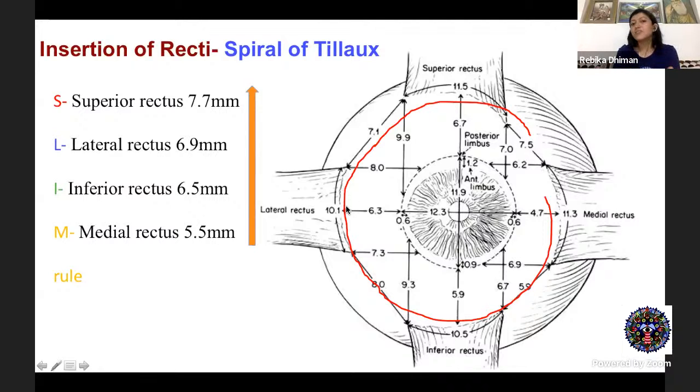So why is this information so important? Because when you try to hook the muscles, you must be aware of how far you are expecting the muscle insertion to be, especially in strabismus surgeries, or even in trauma cases with extensive scleral perforation, where you would like to save the muscle by hooking it and repairing the perforation underneath it. So this information becomes relevant.